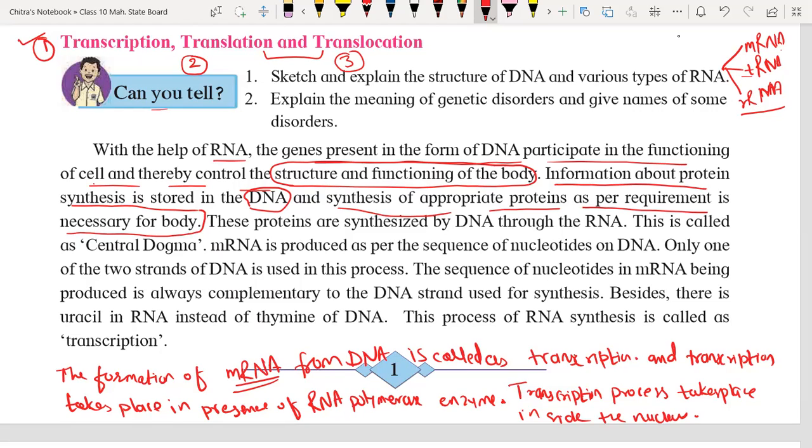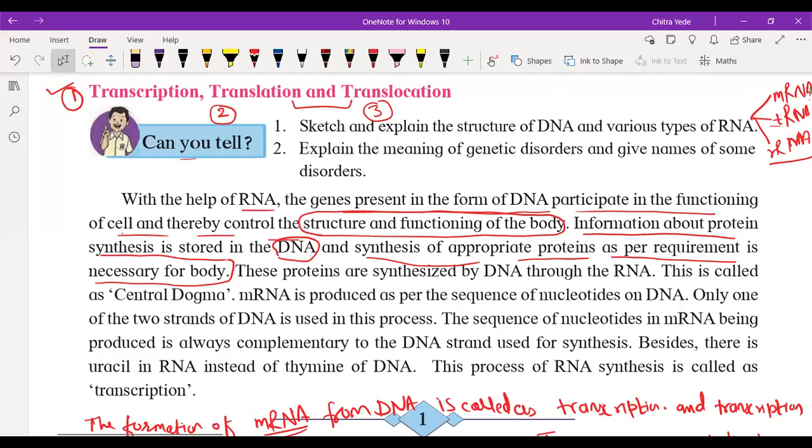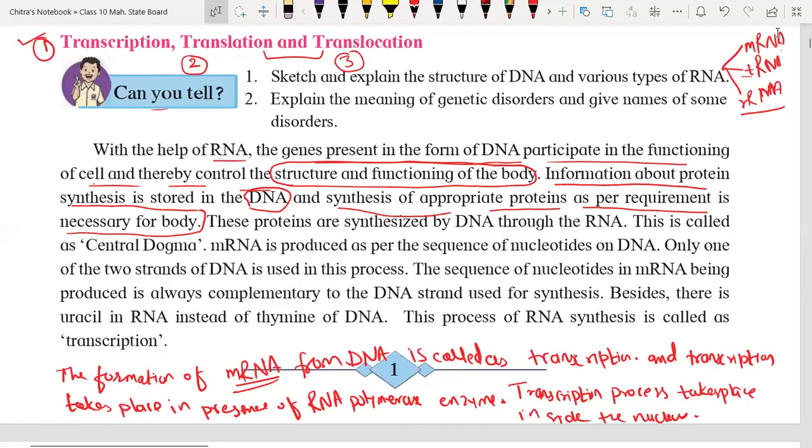Sir, in what form is the information stored inside the DNA? In the form of nucleotide sequence, triplet codon. We already discussed that, no? Sir, but can the information be read by us? No, we can't read that. It requires an electron microscope in order to identify the information.